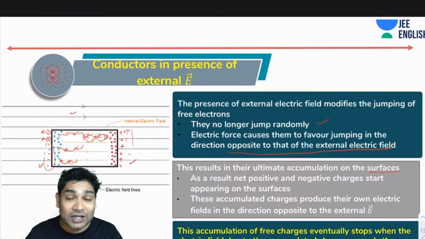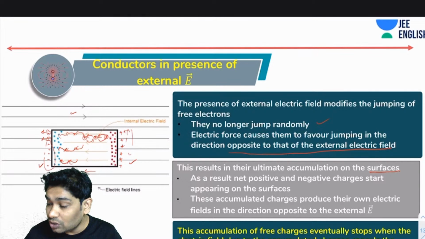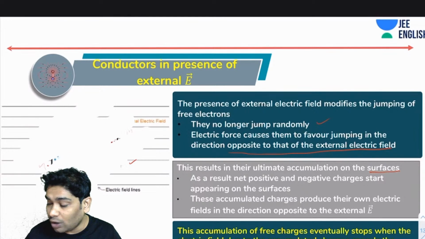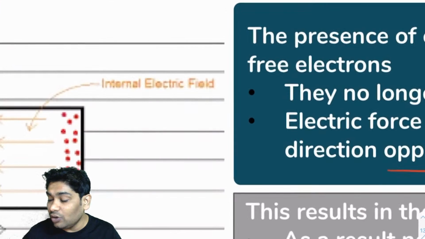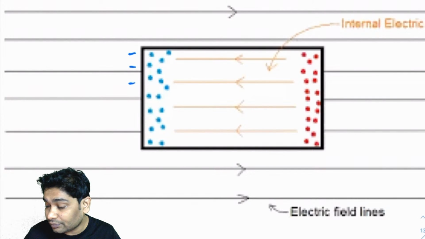So now you will notice one very interesting thing. Another interesting thing that you will notice is that these accumulated charges will produce their own electric fields, which will be in the opposite direction of the external E. So let's see what I'm talking about here. If you notice here, I told you that negative charges are accumulating here, alright, and positive charges are accumulating here.